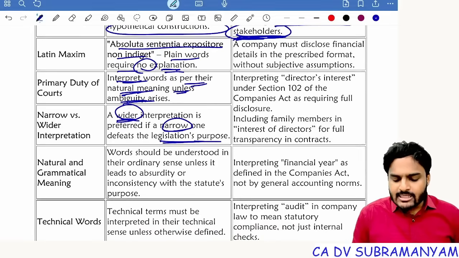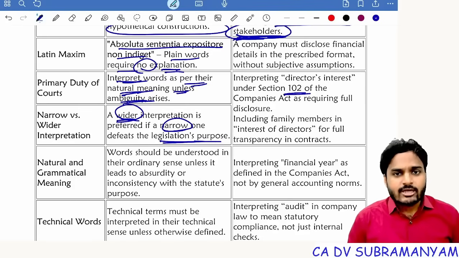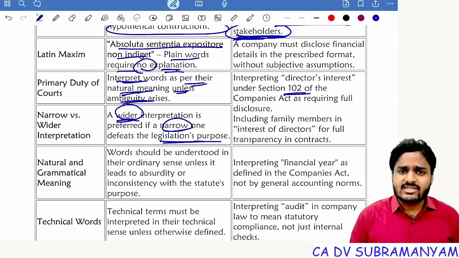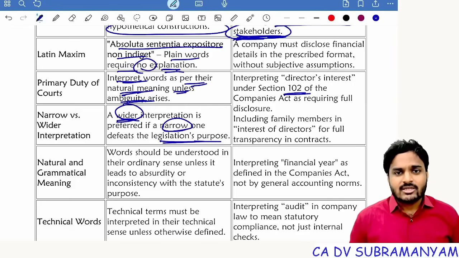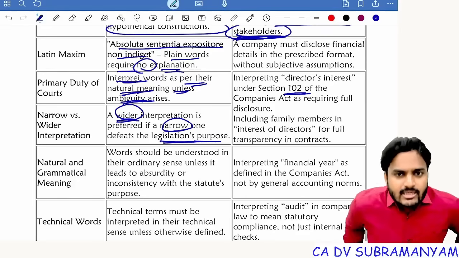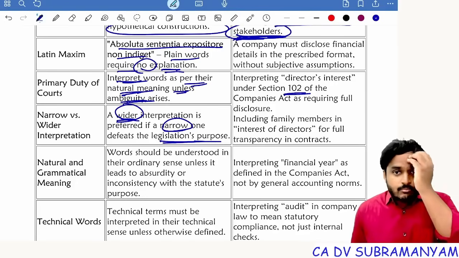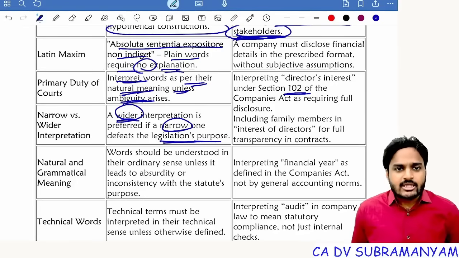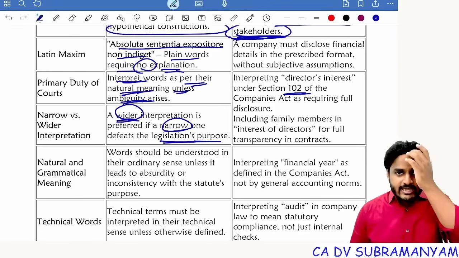For that, we had one example, section 102, disclosing directors' interest in the proposed transactions. In the proposed resolutions, if directors or their relatives have any interest, they need to disclose that interest. Here relatives means all the parties connected to the director, all the entities in which the director is interested. Understood? So wider interpretation will satisfy the provisions, whereas narrow interpretation will defeat the legislative objective. Then don't apply narrow interpretation, apply wider interpretation. Everyone getting my point, students?